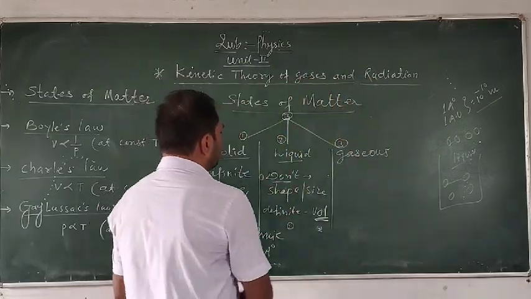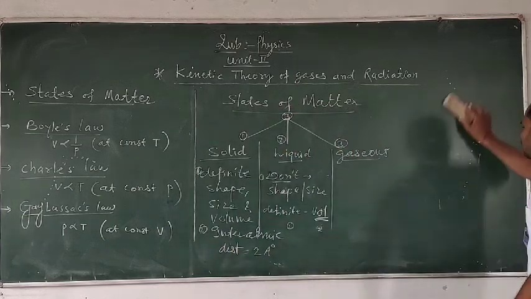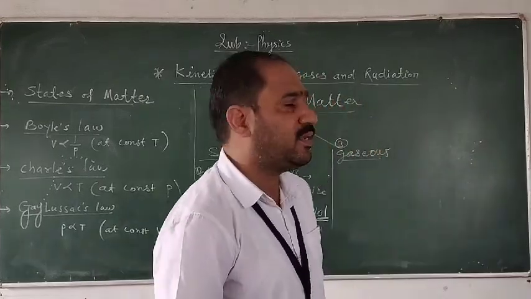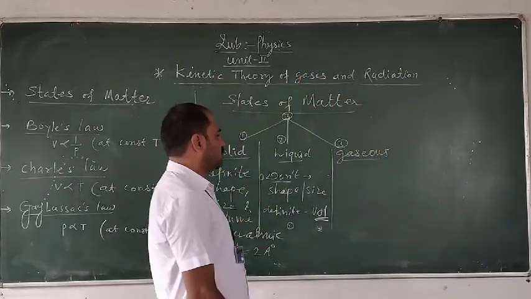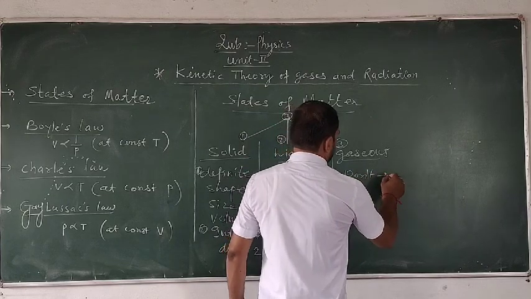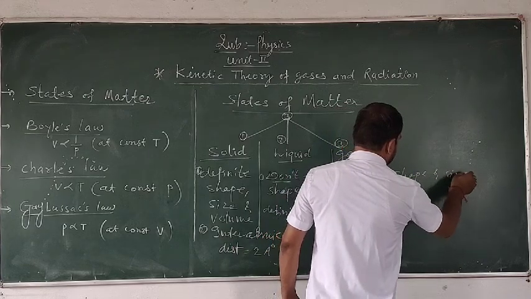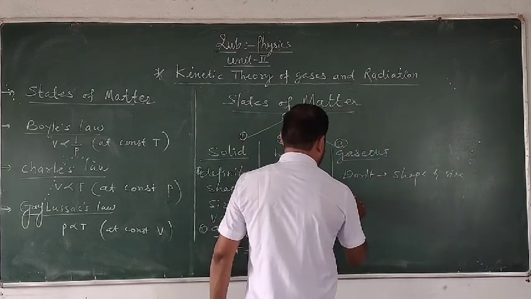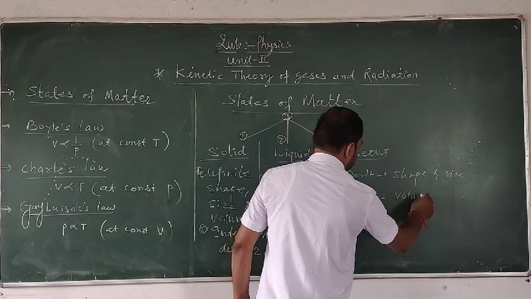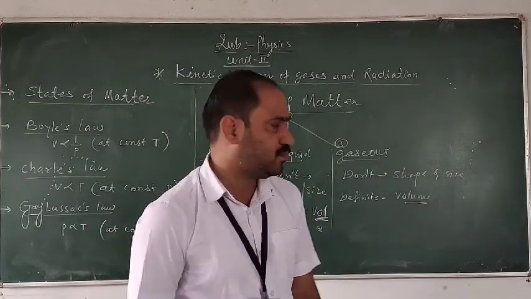Number three is the gaseous state. This is the third state of matter. It doesn't have a definite shape, size and volume. Here it doesn't have a definite shape and size, but has a definite volume.